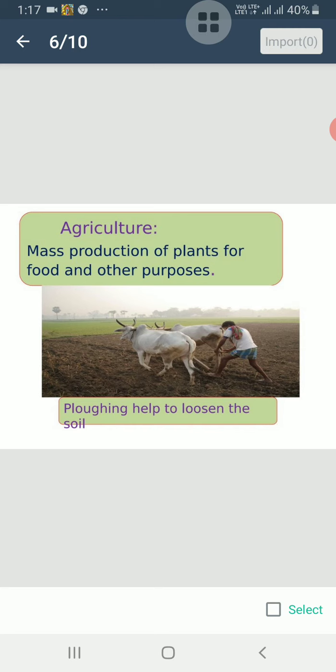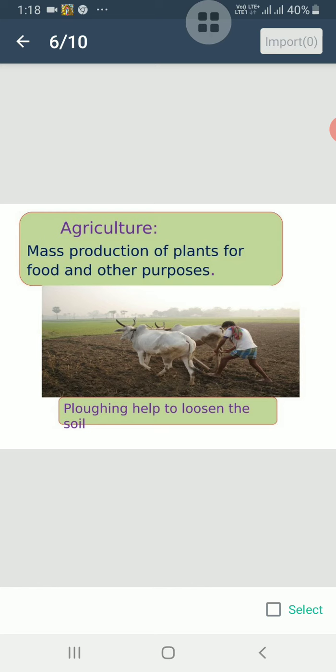So next is agriculture. In our daily life, we eat a variety of food including vegetables, fruits, pulses, meat, cereals, eggs, etc. From where do we get this? We get all the food items from animals and plants. To get these things in sufficient quantities, a large number of plants and animals are needed. So the mass production of plants for food and other purposes is known as agriculture.